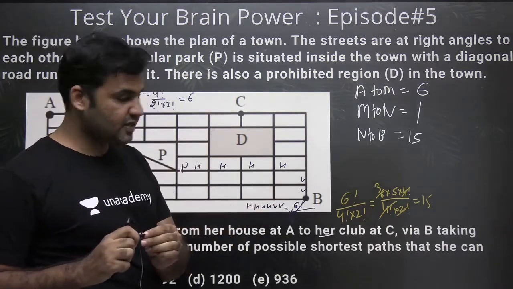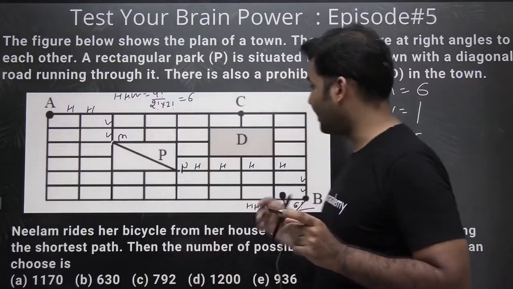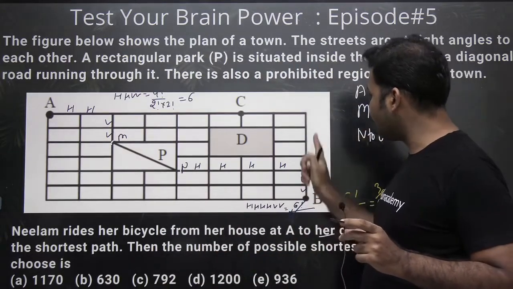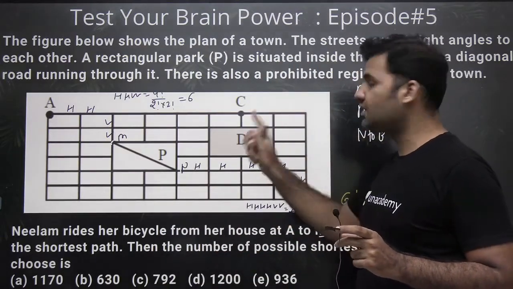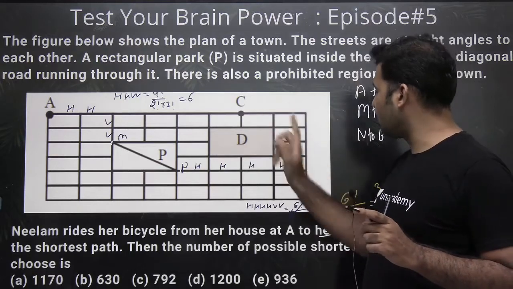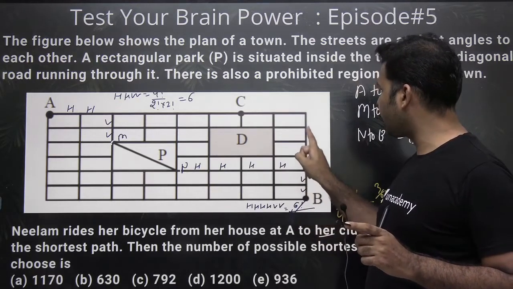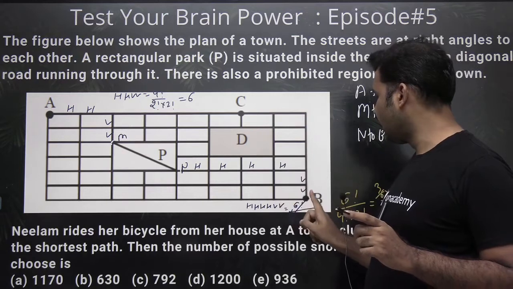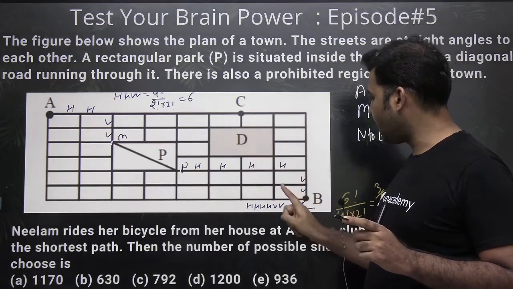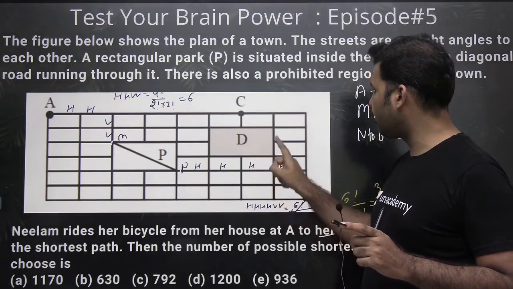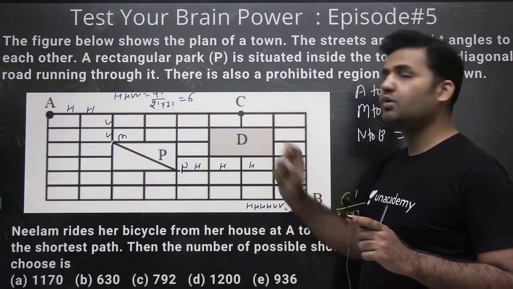Shortest possible path: if Neelam has to choose, the only way is to go either in this direction or in this direction, because in this way also she is doing 1, 2, 3, 4, 5, 6 vertical and 2 horizontal. In this way also she is doing 1, 2, 3, 4, 5, 6 vertical and 2 horizontal.